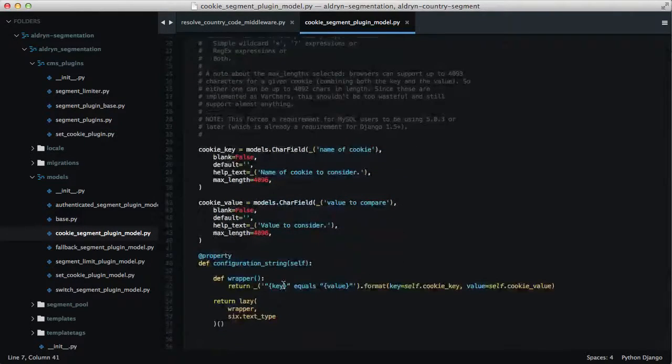So basically this is creating a promise around this text, and it returns it, and that's how it magically works. If you don't do this, it's okay, it won't break, but you won't be able to get translations in the segment toolbar menu. So that's pretty much it.